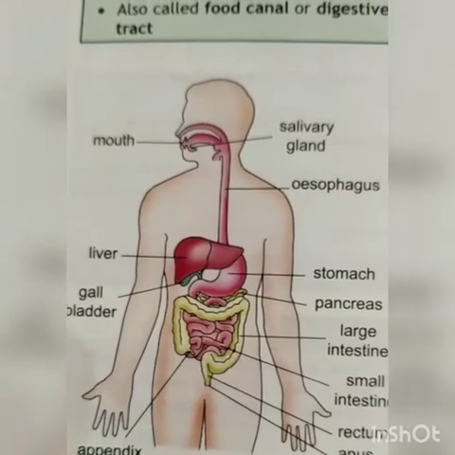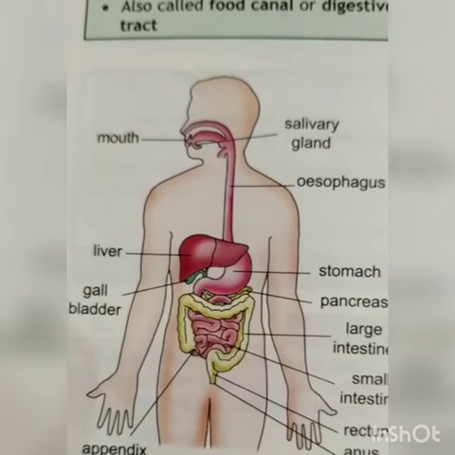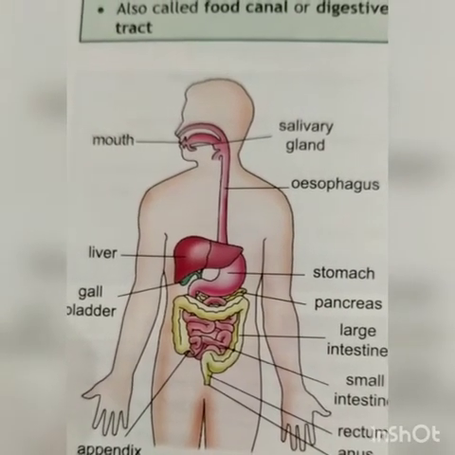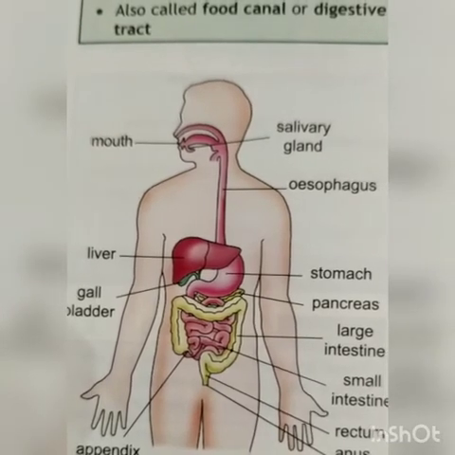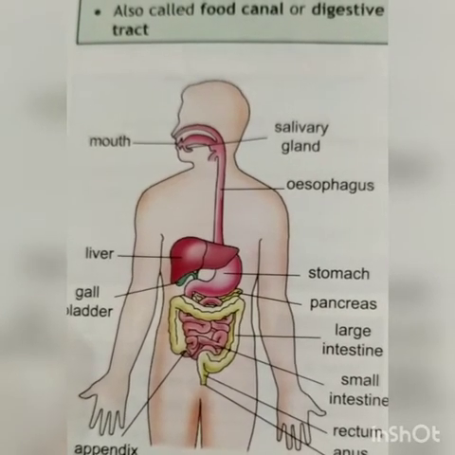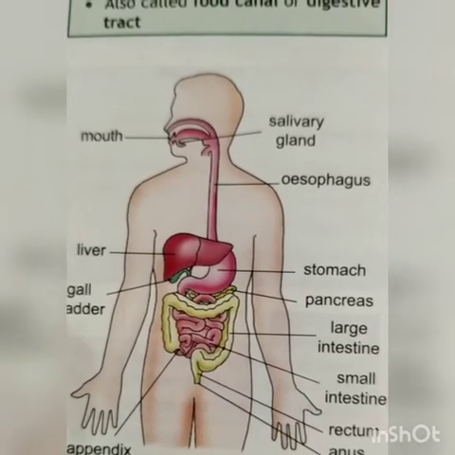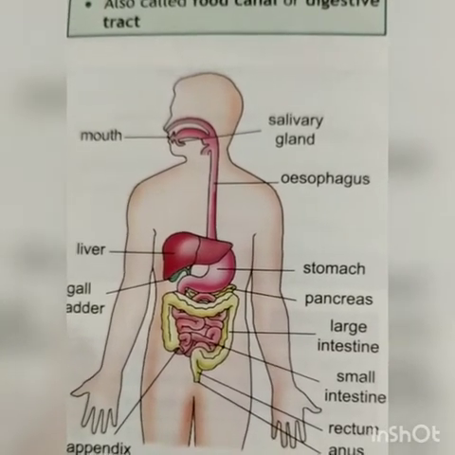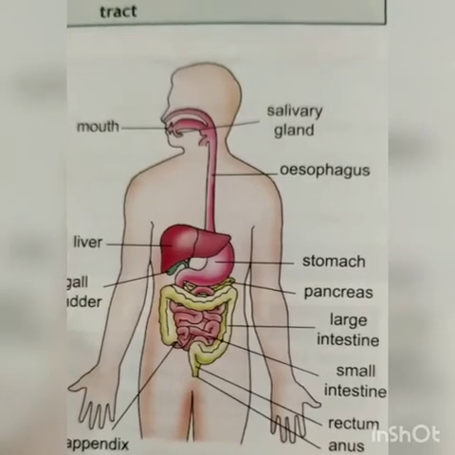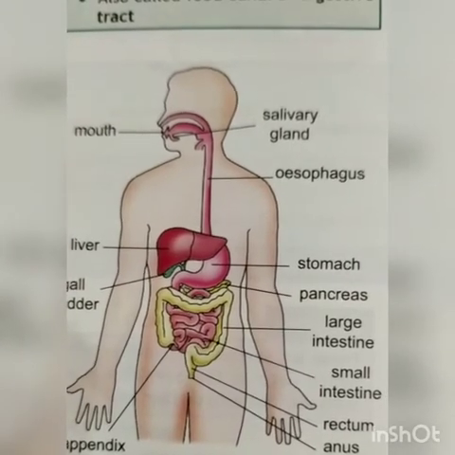Now in the diagram you will be able to see the place of small intestine. The small intestine is a very long tube. It is about 7.5 meters long. Though small intestine is very long, it is called small intestine because it is a quite narrow tube. The small intestine is arranged in the form of a coil in our belly.